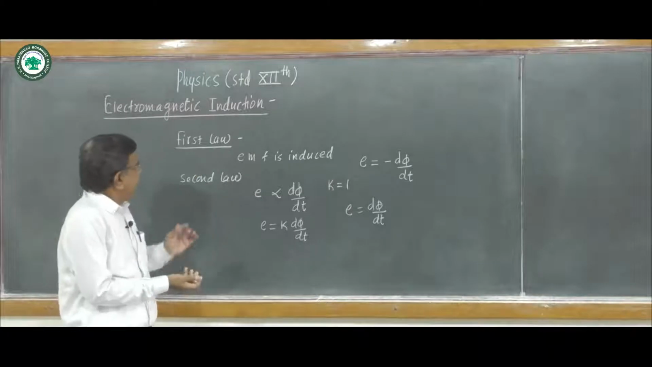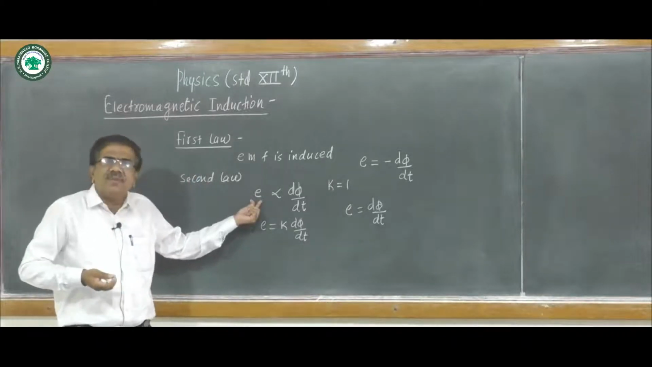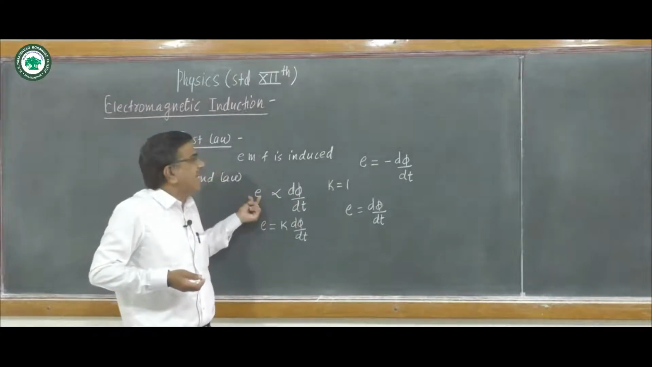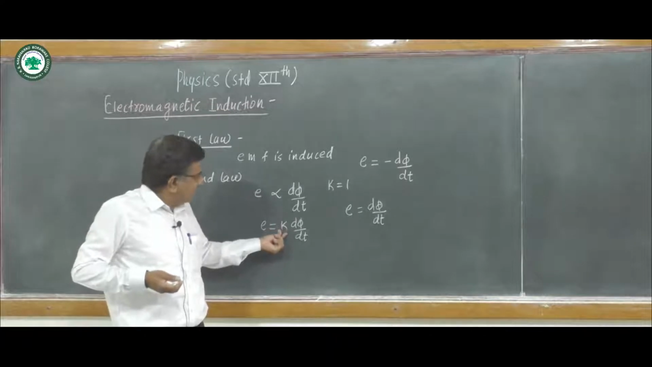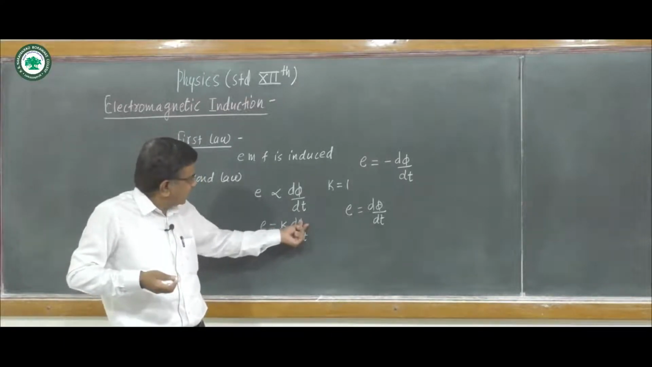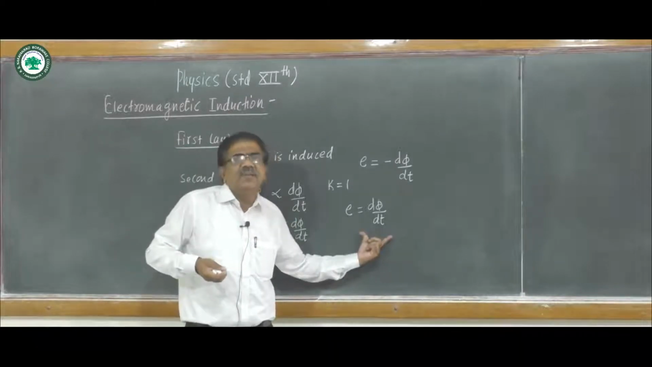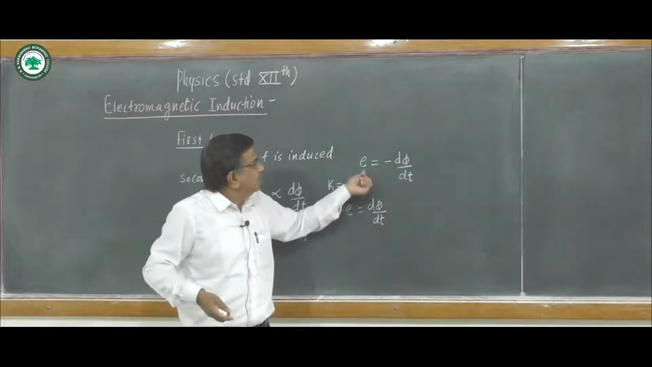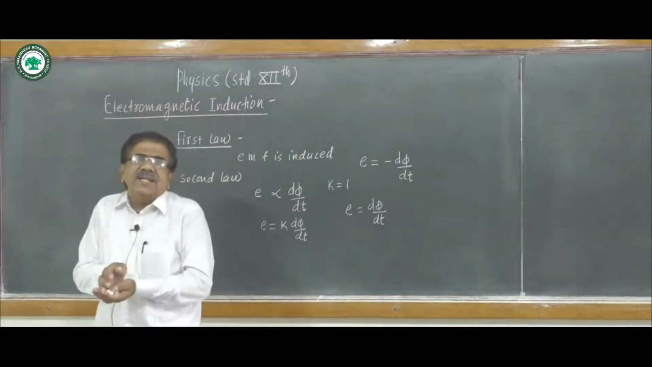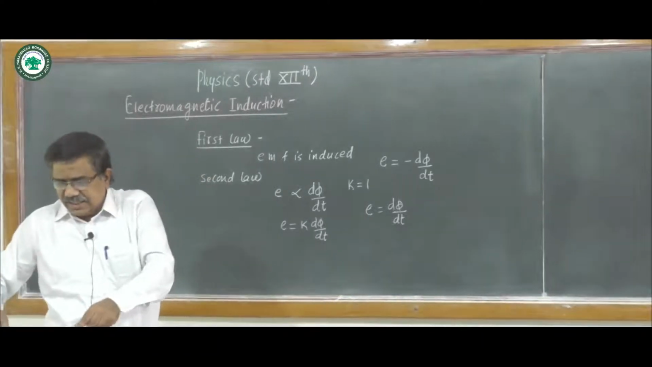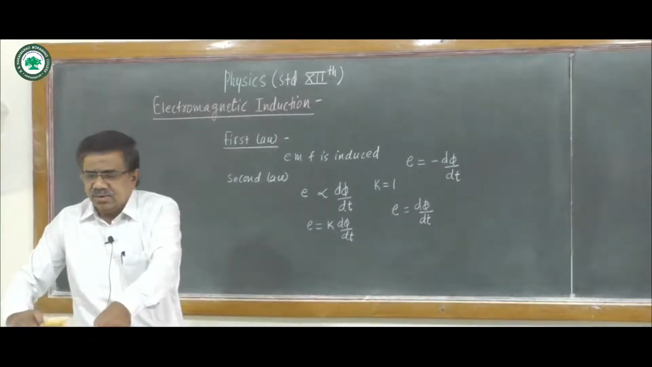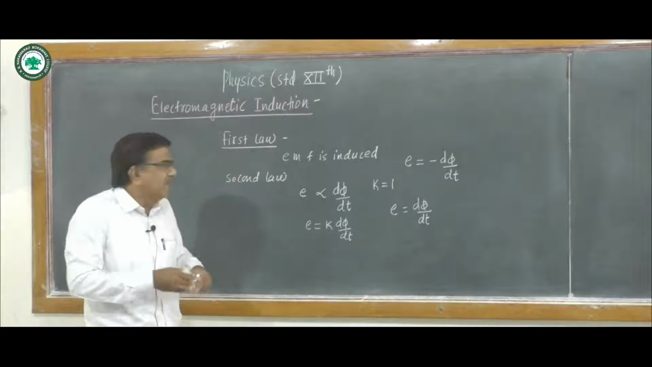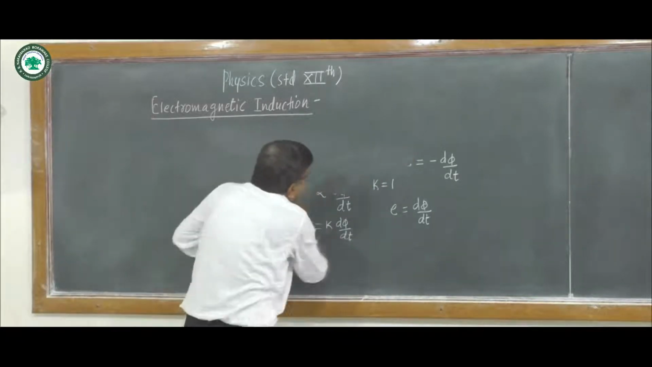While considering the second law, the magnitude of induced EMF is directly proportional to the rate of change of magnetic flux. If this constant K is 1 and all these quantities are in the same unit, this is the formula for the EMF. But as it is a magnitude, this may be positive or negative. We may also write this as E equal to minus d phi upon dt. So these two are Faraday's laws, first law and second law. Now today we see Lenz's law.